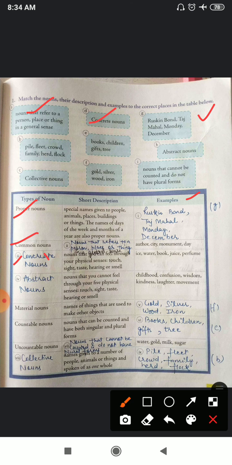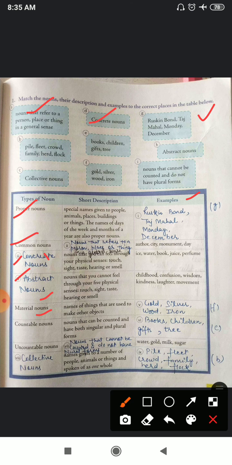Concrete. Now the 4th one. Here also you have to write down the types of noun. Description and example is already given. So nouns that you cannot feel through your 5 physical senses, touch, sight, taste, hearing or smell. What is that called? That is called abstract noun. Here you have to note down. And what is the example of this? Childhood, confusion, wisdom, kindness, laughter, and movement.